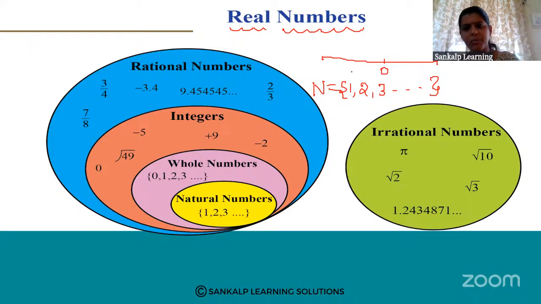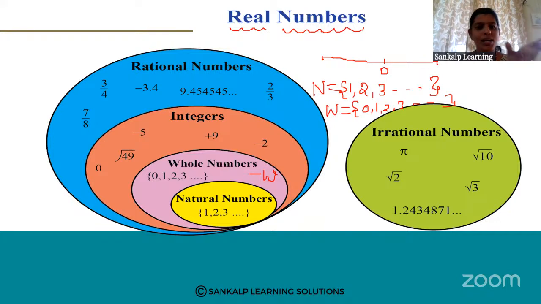Next, if we write natural numbers along with 0, is it only natural numbers on the number line? No, 0 is also there. If we add 0 to the natural numbers, that set of numbers we call whole numbers, denoted by W, right? 0, 1, 2, 3 and so on.